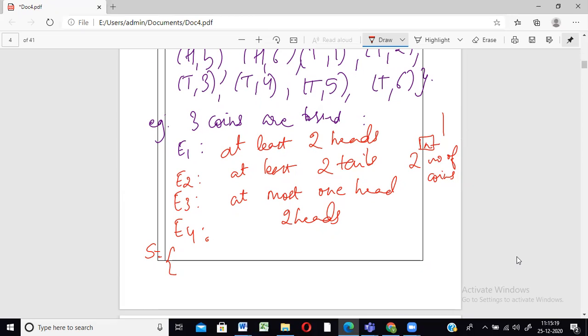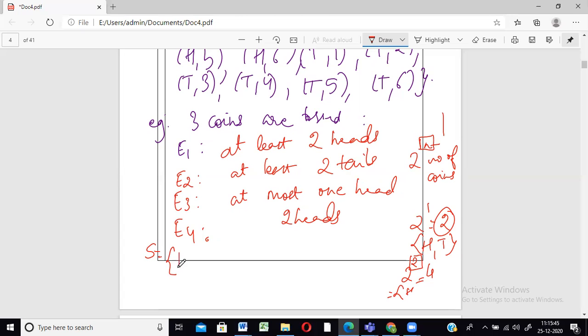Suppose, for example, if only one coin is tossed, there are 2 raised to 1, only 2 elements in the sample space. That will be only H and T. So 2 elements again. Suppose 2 coins are tossed, so that will be 2 raised to 2. That power is nothing but the number of coins tossed. So that becomes 4. So what will it be: HH, HT, TT, TH, that we just wrote. Now here it is 2 raised to 3. So we'll have 8. So you should not miss in the exam. You should count if it is 8.